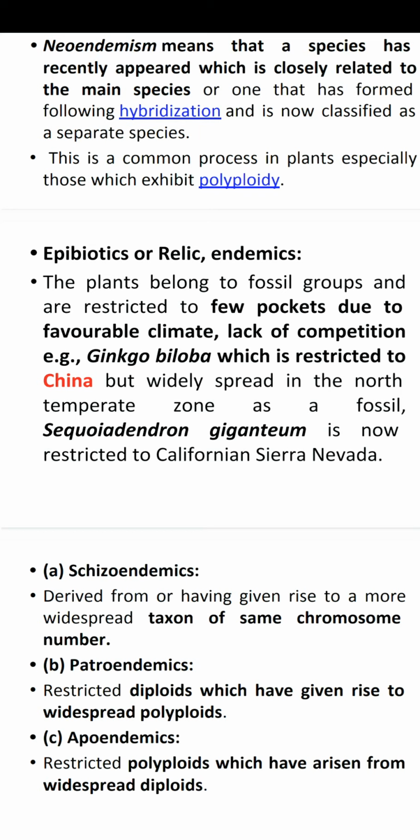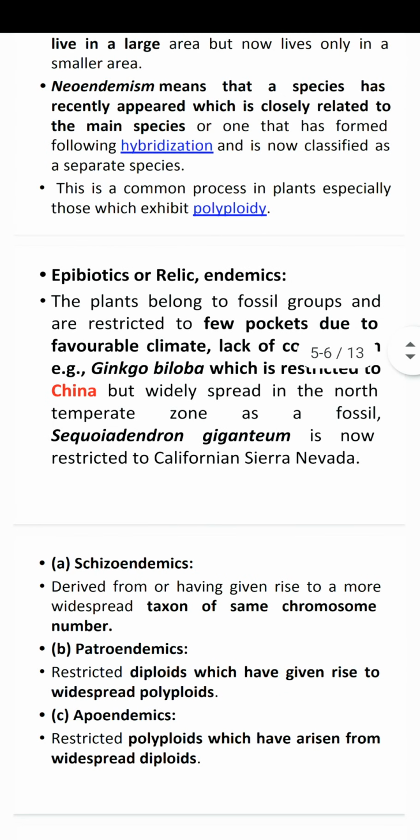Pseudo-endemism. Pseudo means false. These species mutate from a parental species but cannot compete with their parental species and eventually disappear. For example, if a plant is endemic, its daughter offspring came, but they cannot compete with their parents, and they become pseudo-endemics. We can take the example of the polar bear.